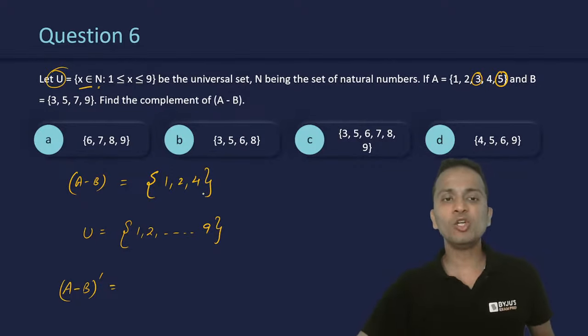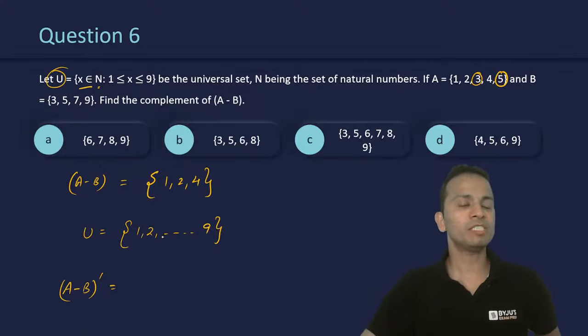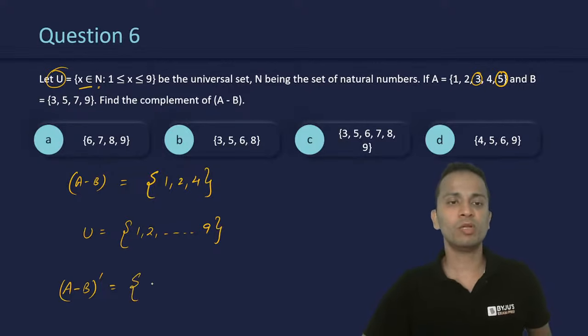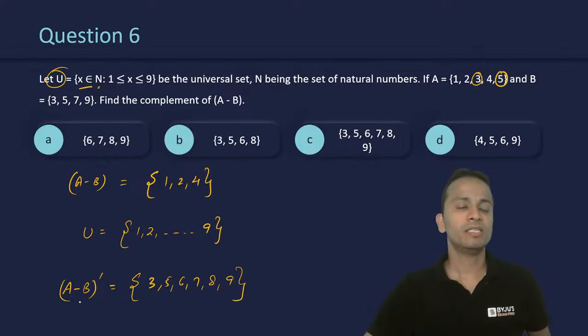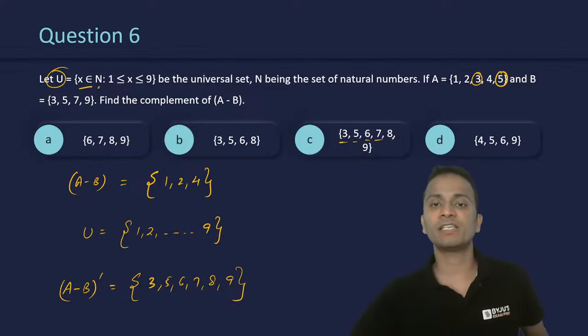So except 1, 2 and 4, whatever elements are present in the universal set will be the complement of A minus B. So this will be 3, 5, 6, 7, 8, and 9. So these elements will be the elements in the complement of A minus B.